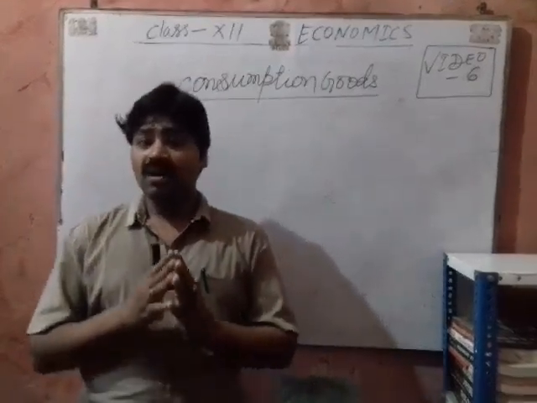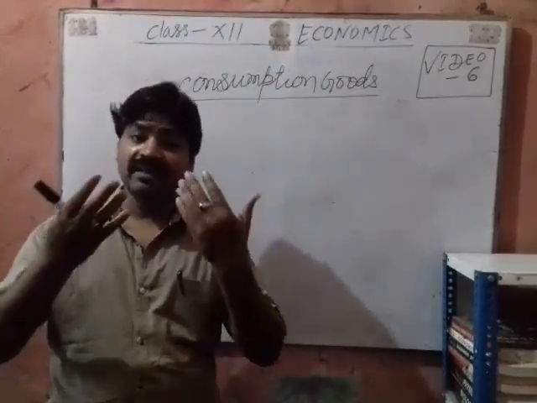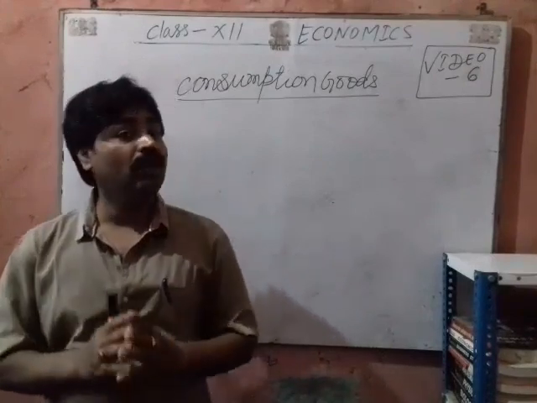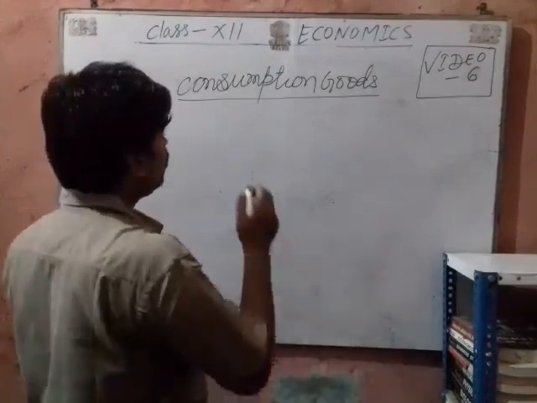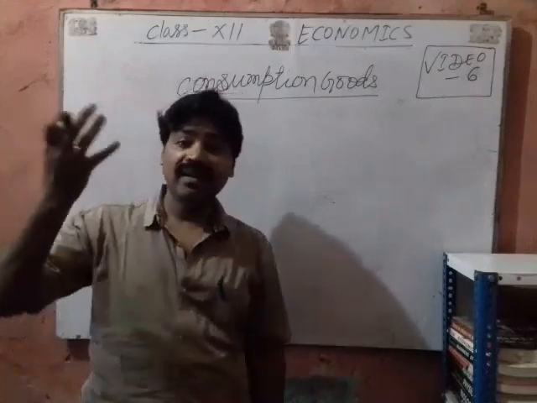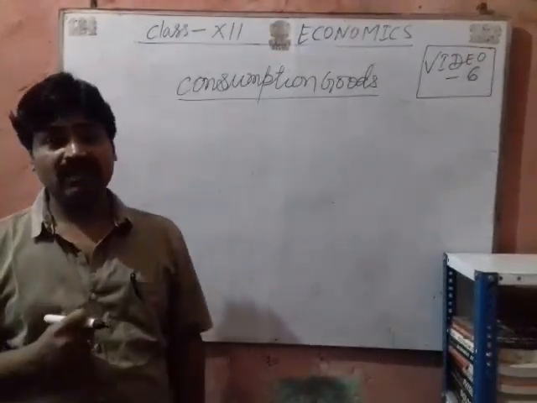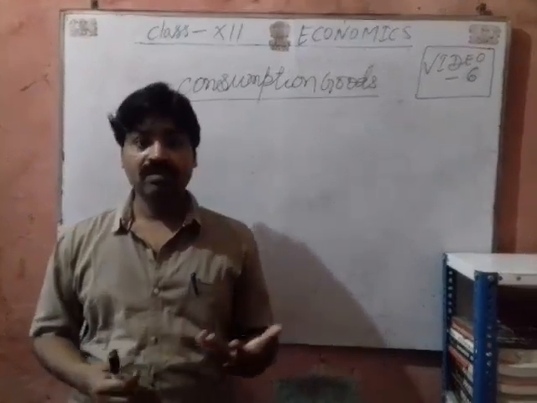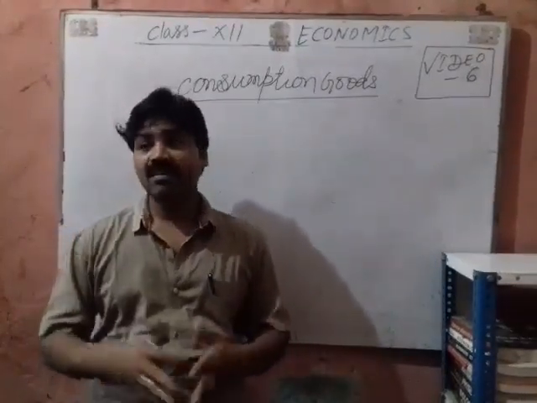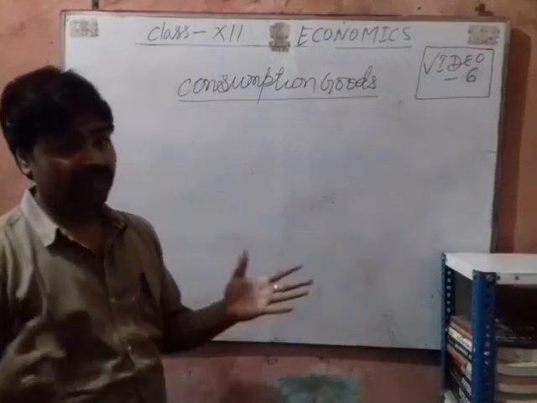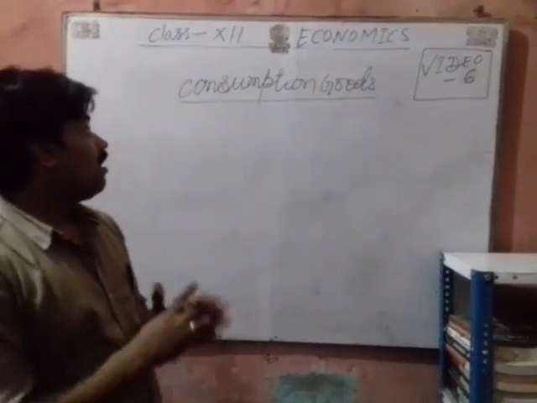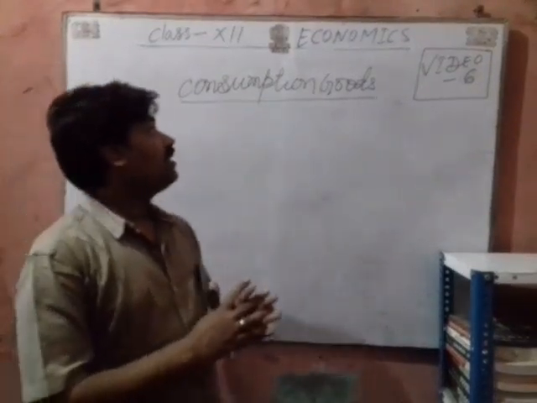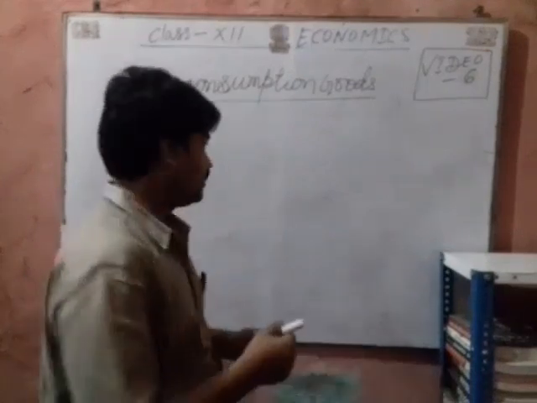Consumption goods are those goods which are directly used for the satisfaction of human wants. For example, food, clothes, furnitures, other household things. All these are the consumption goods. We can classify the consumption goods in this way.